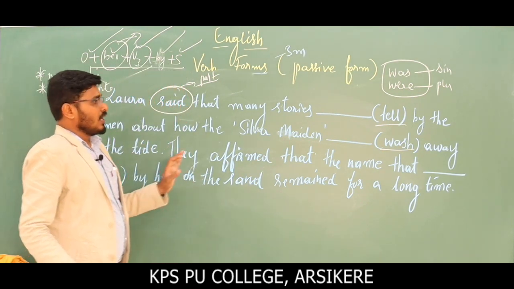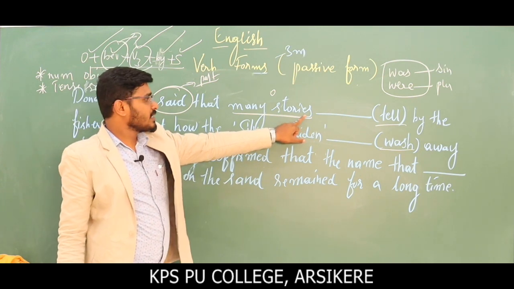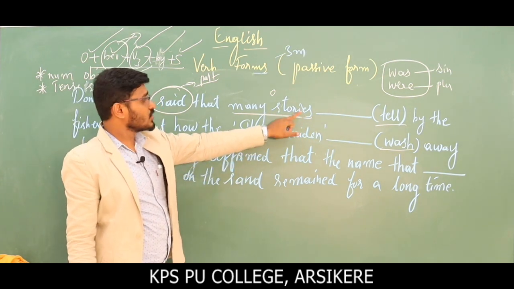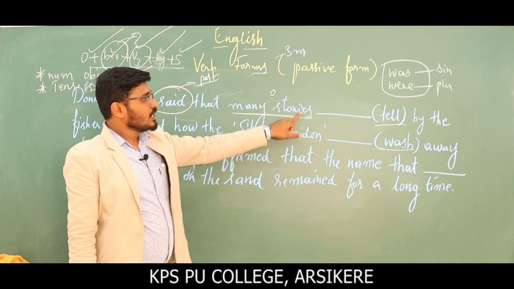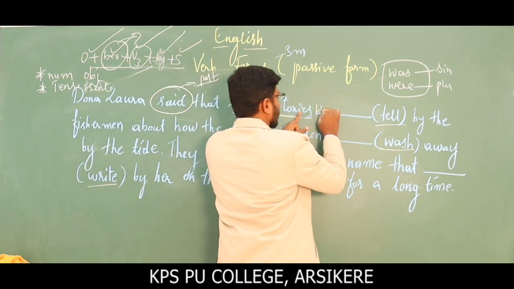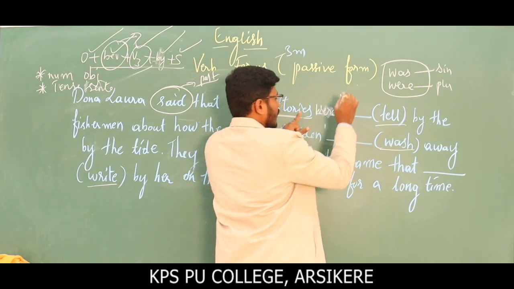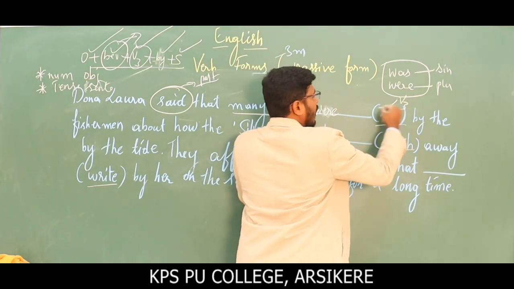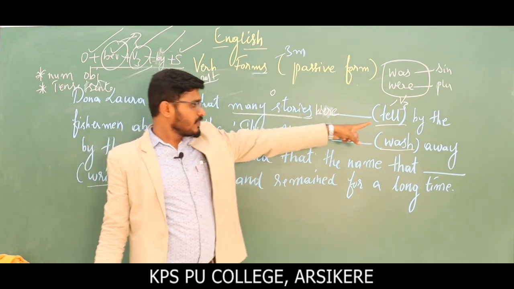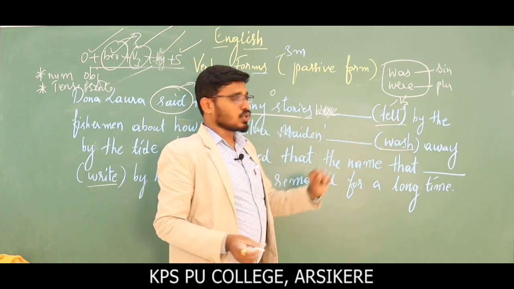Now, many stories is the object here in the first sentence. Many stories, plural. Right? So, which is the plural be verb in the past tense? Were. Which is the V3 form or the past participle form of the verb which is given in the bracket? Don't write any other verbs. Tell is told.